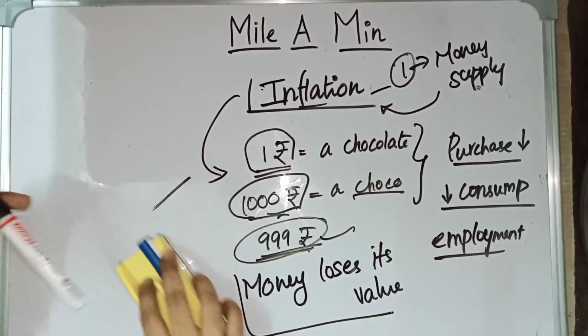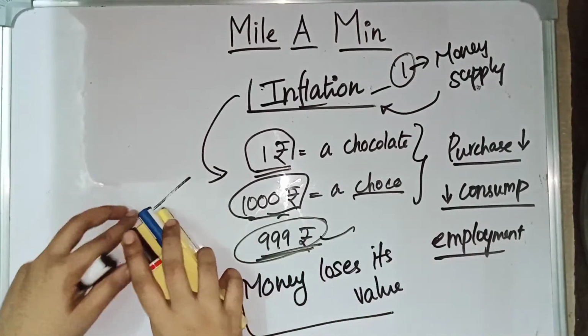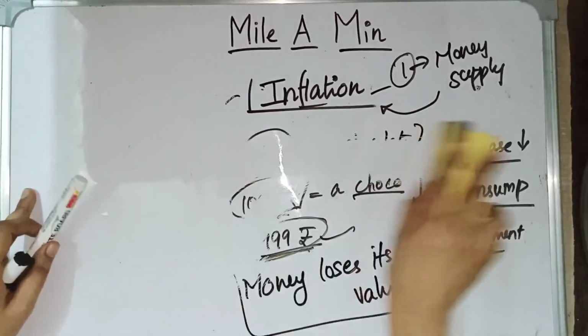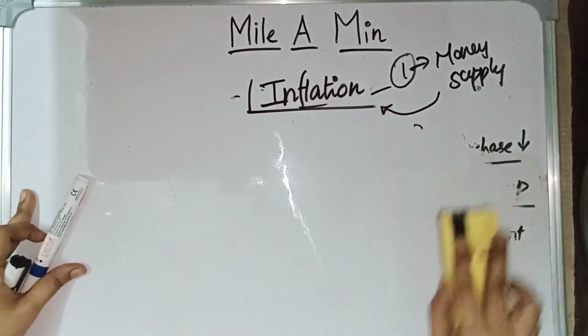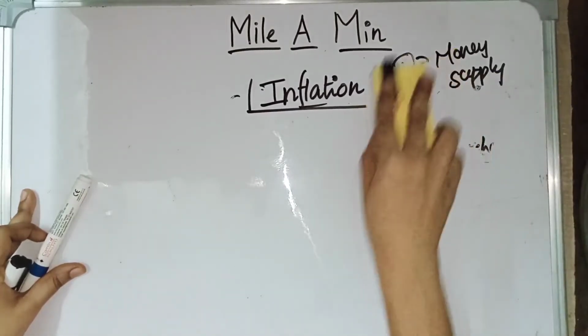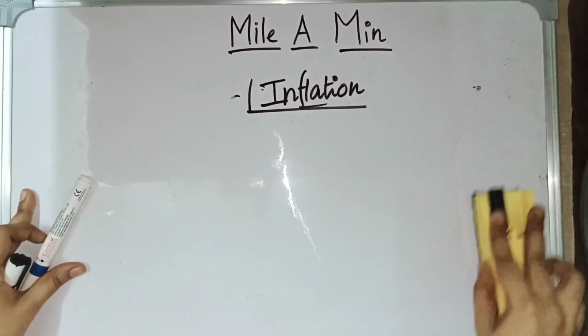And relating to inflation, we have many terms. We have inflation, deflation, disinflation, reflation, and we have headline inflation, core inflation, walking inflation, creeping inflation, galloping inflation. Let us see those things one by one.